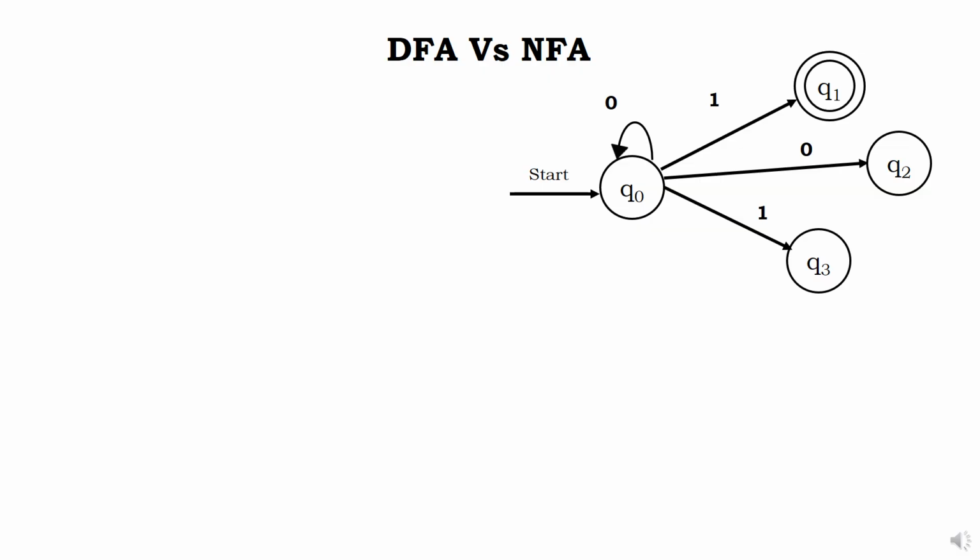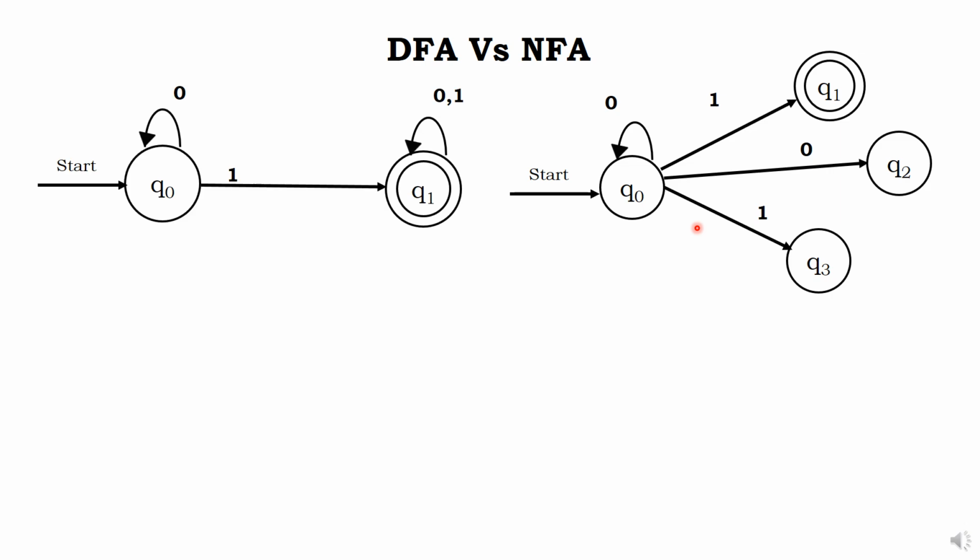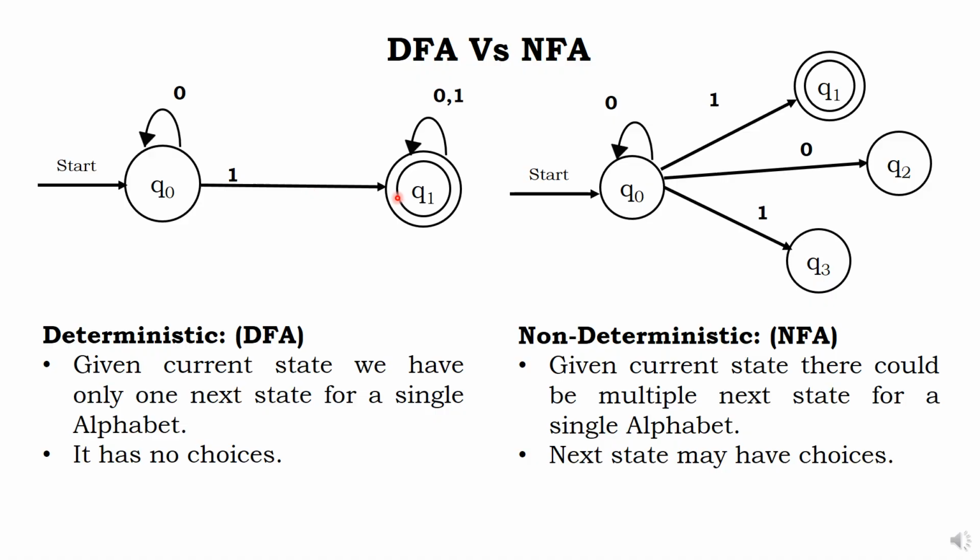Let us have a small discussion about the comparison of NFA and DFA. This is the diagram for NFA and this is the old diagram which is for DFA. Now when we compare DFA and NFA, what is the conclusion here?